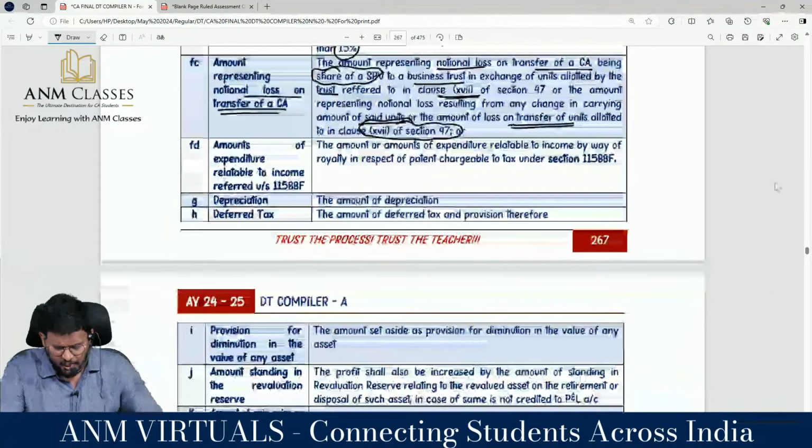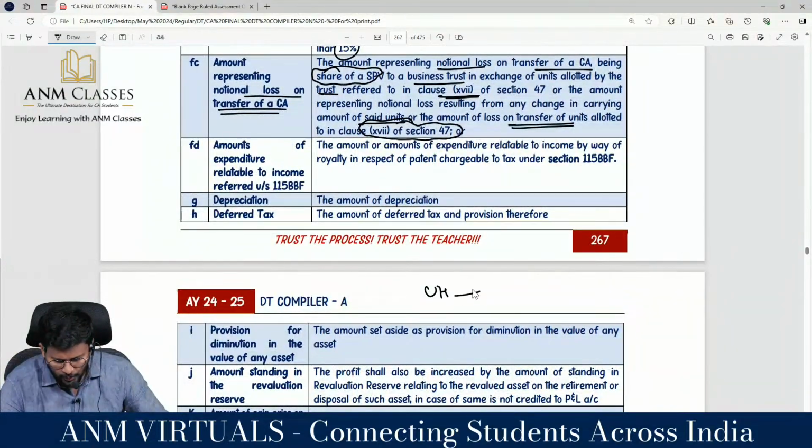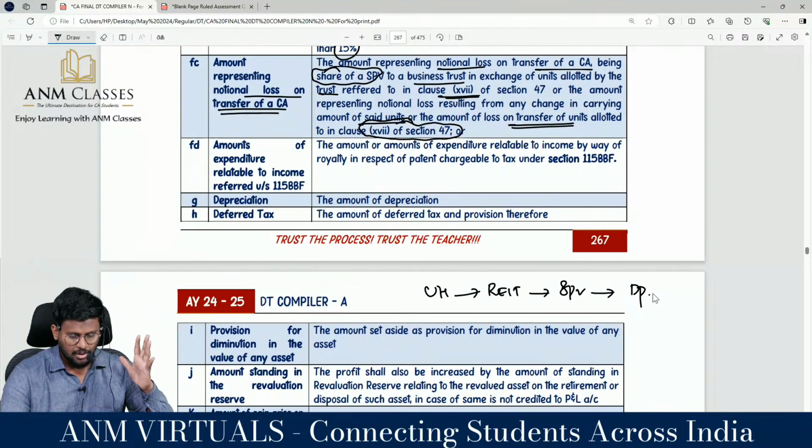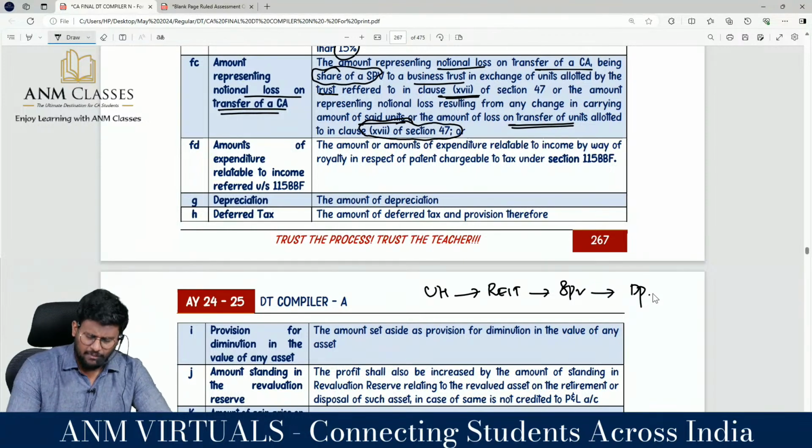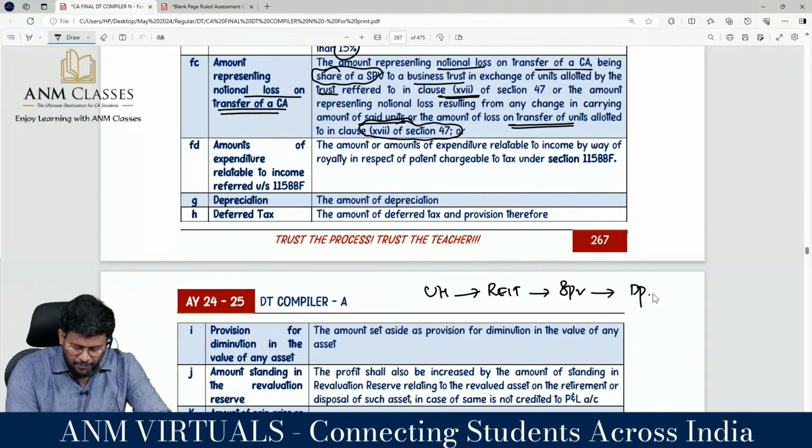That means, sir, we know that unit holder will invest in REIT. REIT will invest in SPV and the SPV will invest in developmental properties. Yes, sir. Super, sir.